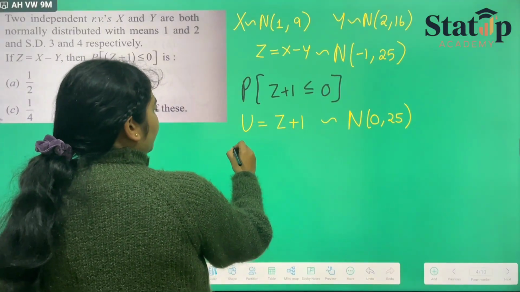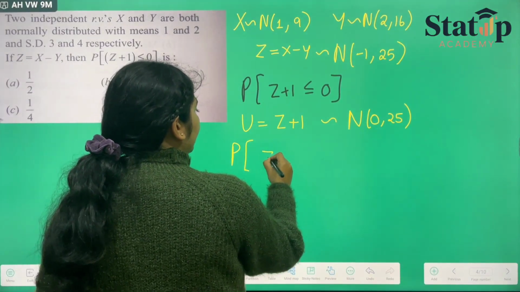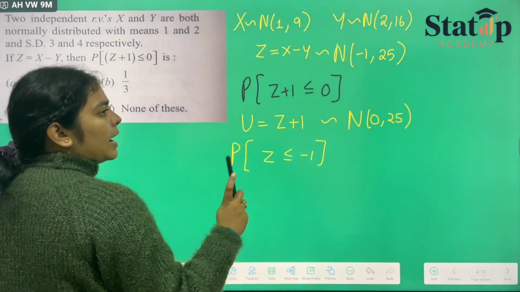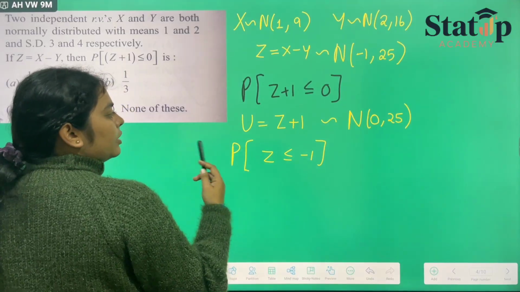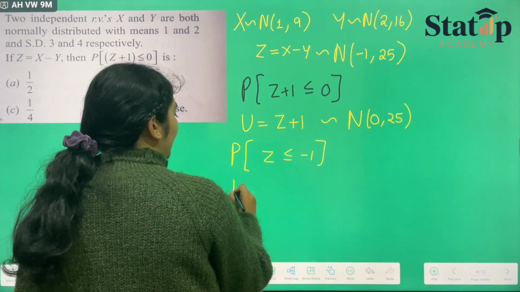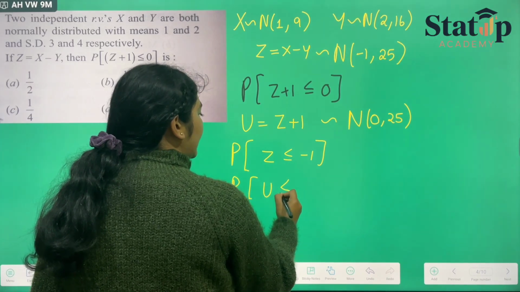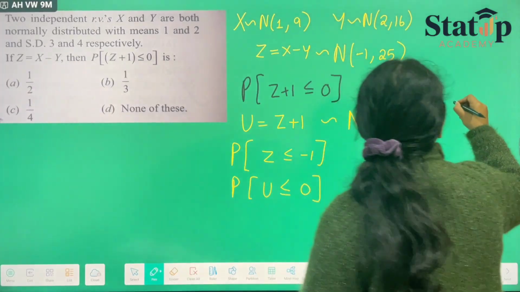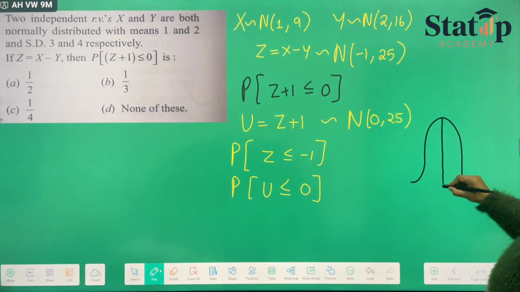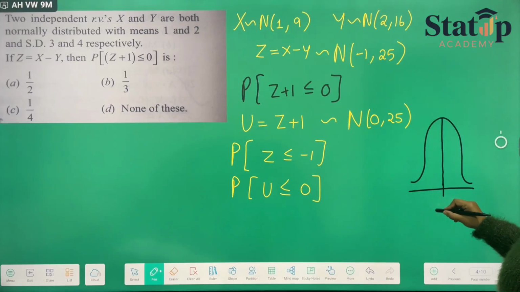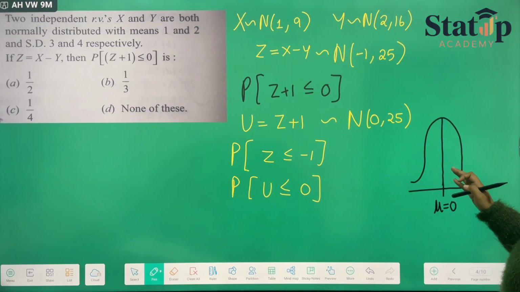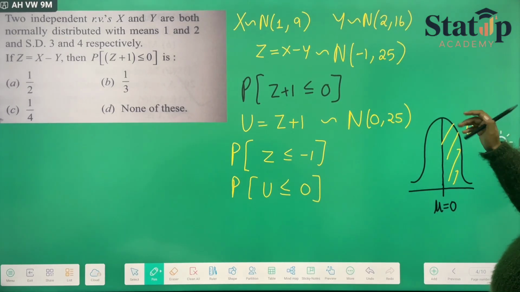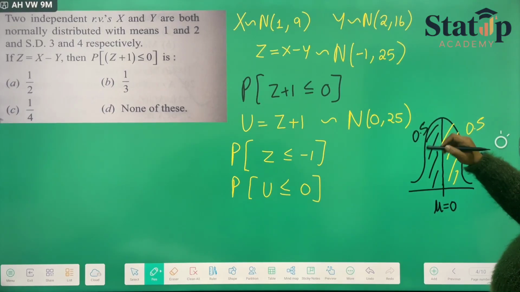So in place of this, we can write the probability that z is less than or equal to minus 1, and we have to convert it into a standard normal variate. The standard normal variate here has been denoted by u, so we can write it as the probability that u is less than or equal to 0. If we see the normal distribution and a standard normal distribution, the center line, here mu is always equal to 0, and half of the area has the probability of 0.5 and the other half has the probability of 0.5, and the total area is 1.